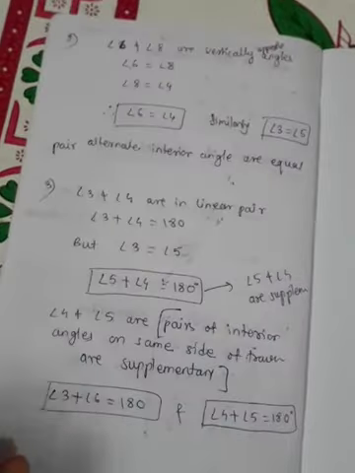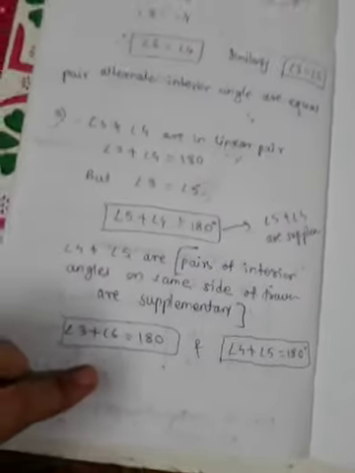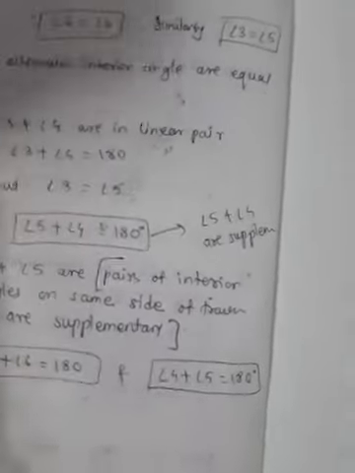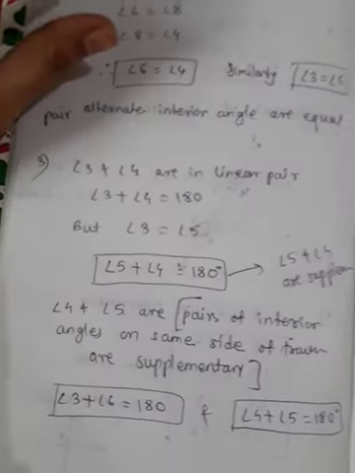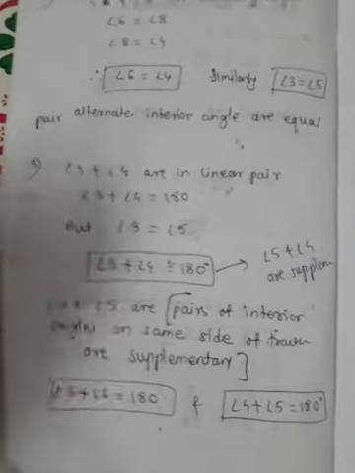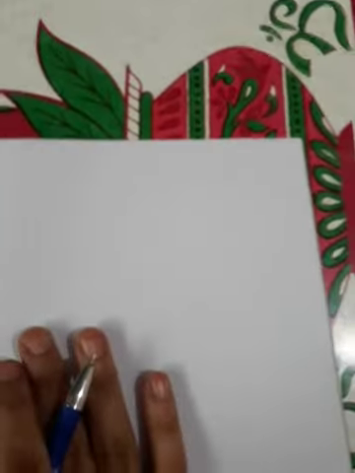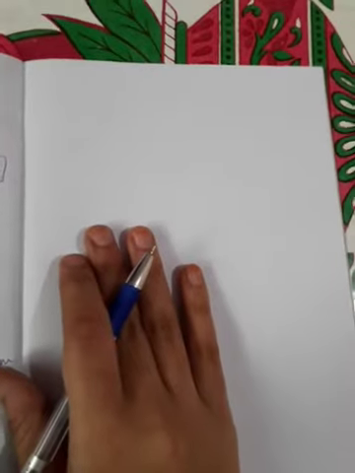And what are the results? Corresponding angles are equal, alternate interior angles are equal, and third, interior angles on the same side of the transversal are supplementary. Okay, if the two lines are parallel, then the transversal gives rise to these three results. But when two lines are given, is there any method to check whether the given lines are parallel or not?